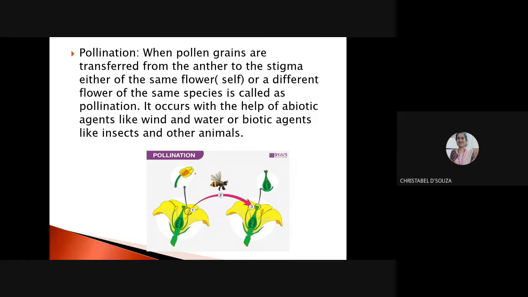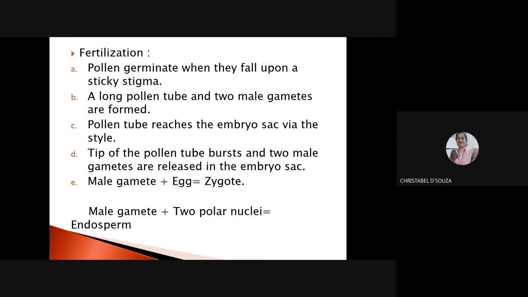Now, when pollen grains are transferred from the anther to the stigma of the same flower or a different flower but of the same species, it is known as pollination. So the pollen grain has to reach the stigma. This can be done with the help of biotic agents like insects and animals, and abiotic agents like wind and water, which carry the pollen grains to the stigma, where they can germinate and produce a new plant, right? Now, pollen grains germinate when they fall on the sticky stigma.